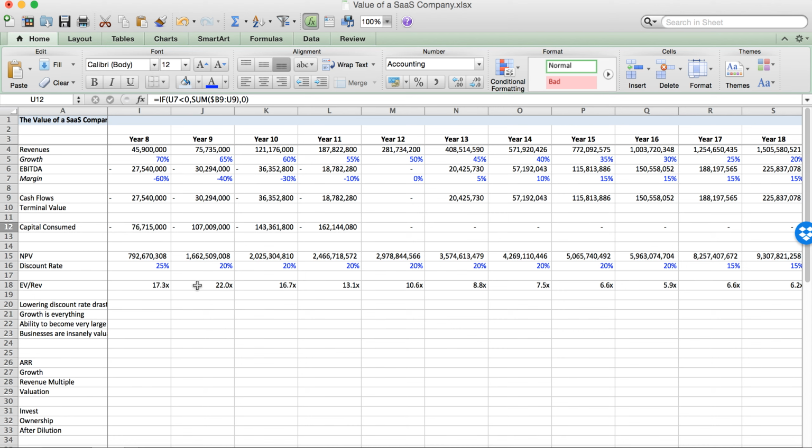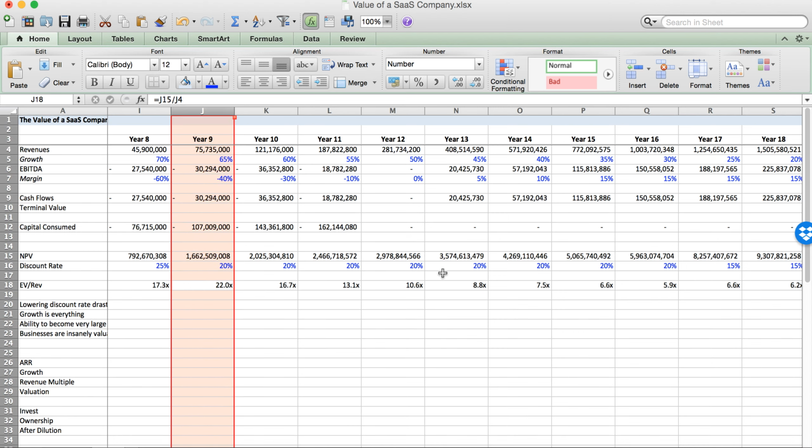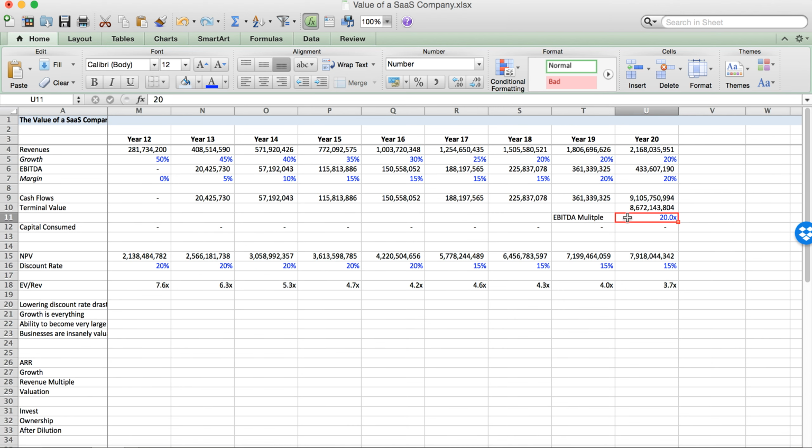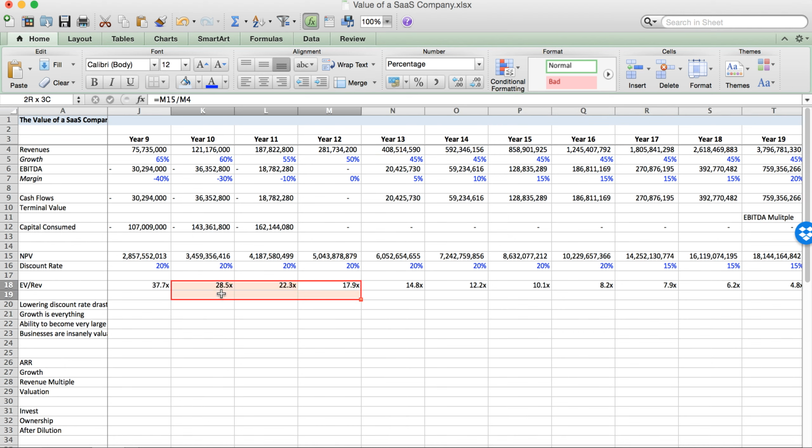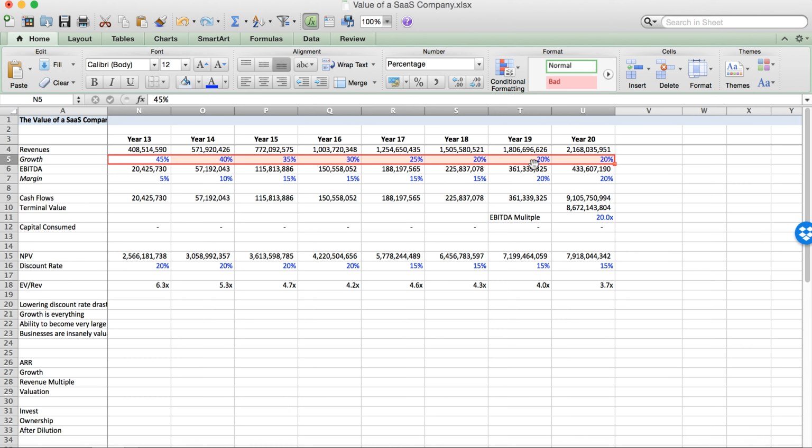And if you think that the market's going to stay hot, you can pay a 22x revenue multiple. If you think the company is going to continue to grow at really high rates for a really long time, you can pay insane multiples of revenue for these companies.